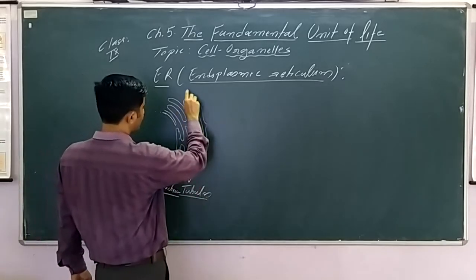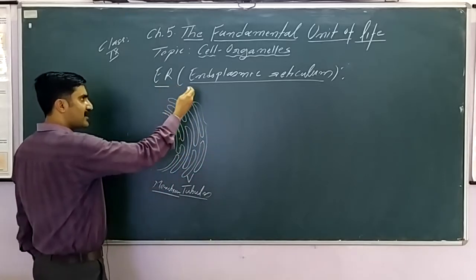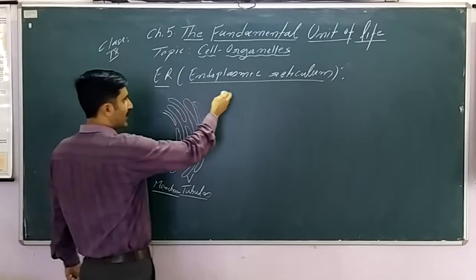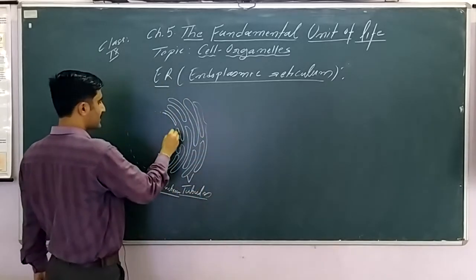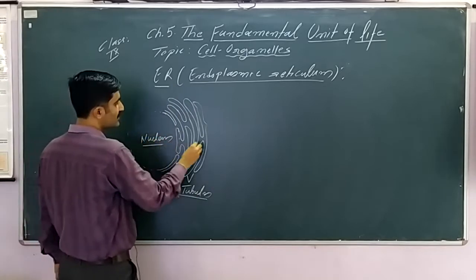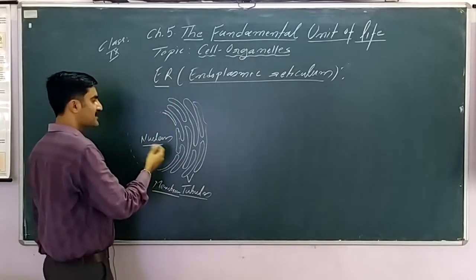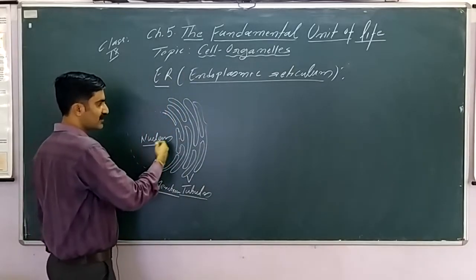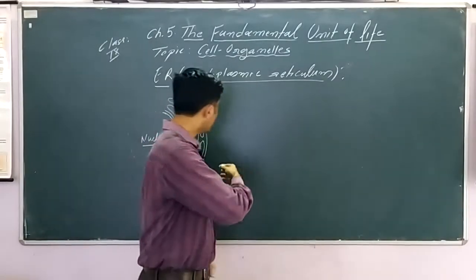So we can say endomembrane system, or endoplasmic reticulum, which consists of membranous tubules which extend from the nucleus. It extends from the nucleus and is spread in the cytoplasm. We consider this green board as the cell, and this as the nucleus. So this network of tubules will extend in the cytoplasm.